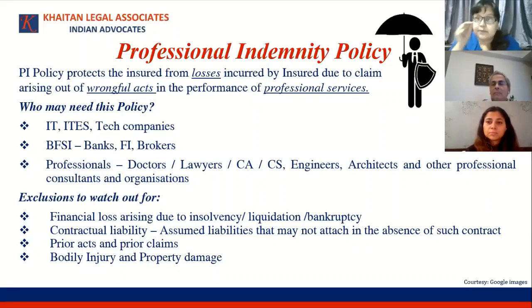So that's where, as Jisha was mentioning, we need to see the policy wording to see whether it is restricted to negligence in performance of professional services, or does it also cover error and omission in performance of professional services. If omission is covered in the policy, then any allegation of non-performance may also be found tenable under a PI policy. So that kind of differentiation will need to be made.